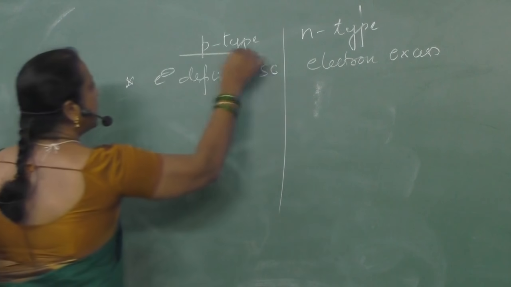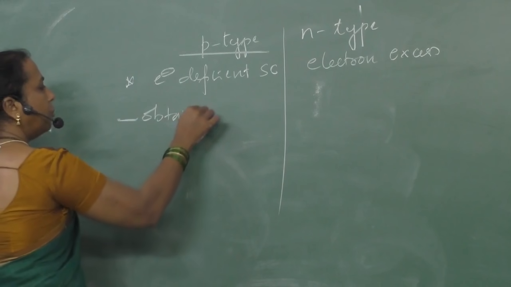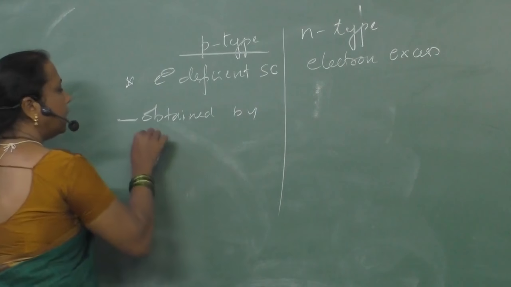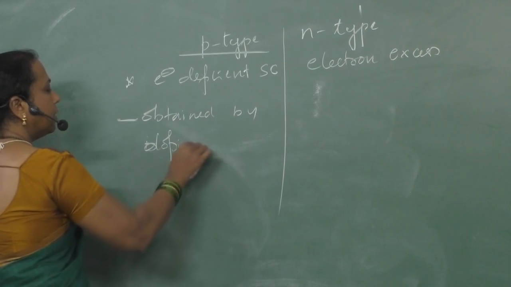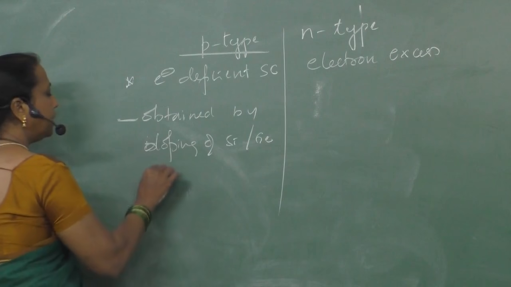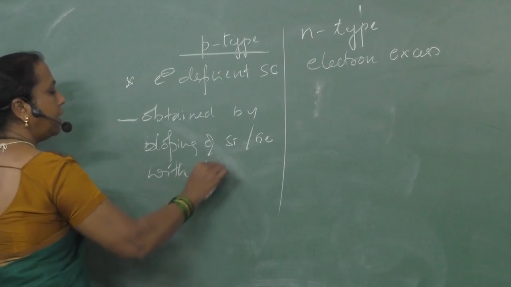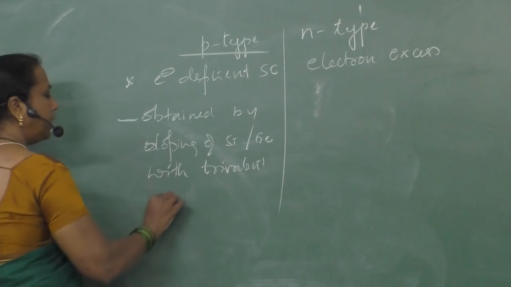P-type semiconductors are obtained by doping of silicon or germanium with trivalent impurity.